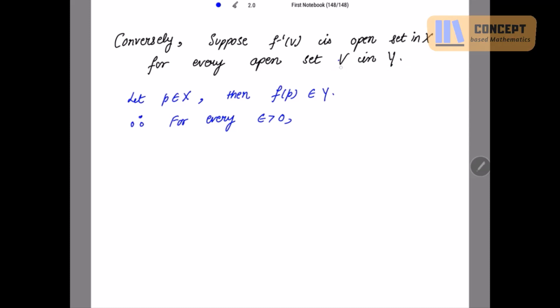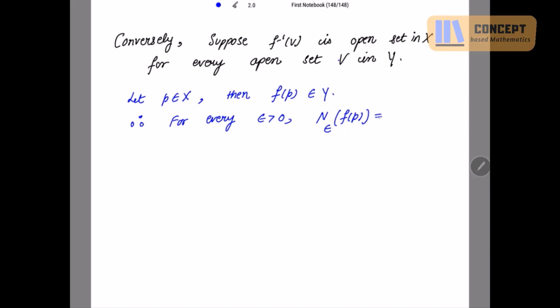Let's take V as a neighborhood of f(P), because the neighborhood of f(P) belongs to Y. Let's make the neighborhood of f(P) with radius epsilon. Because every neighborhood is an open set, the neighborhood of f(P) is also an open set.